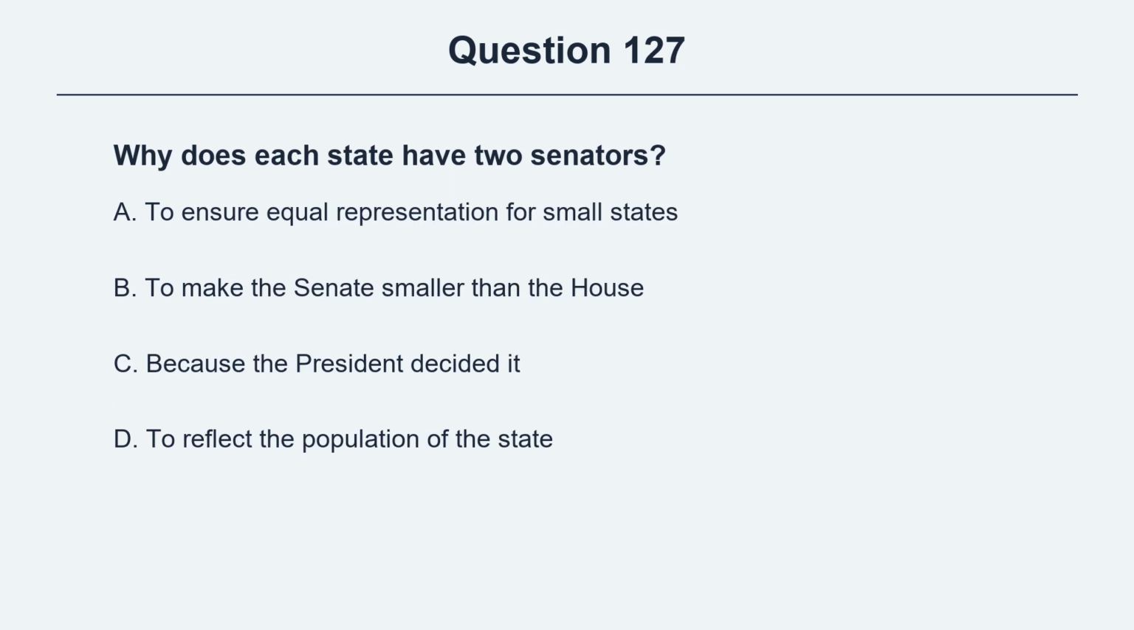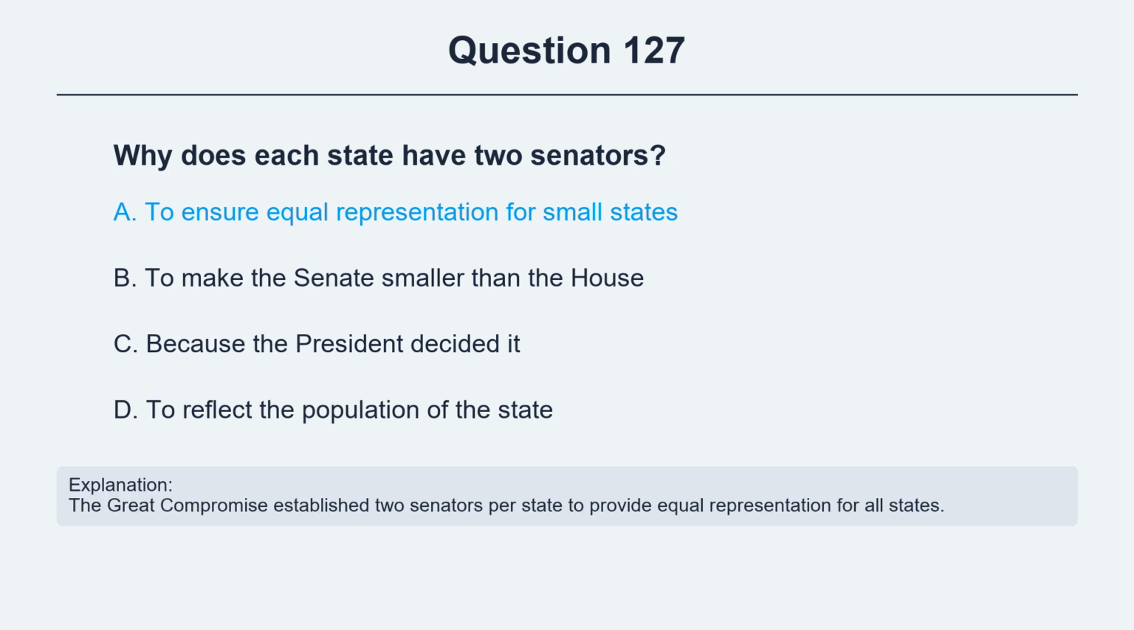Question 127. Why does each state have 2 senators? Option A, to ensure equal representation for small states. Option B, to make the Senate smaller than the House. Option C, because the president decided it. Option D, to reflect the population of the state. The correct answer is option A, to ensure equal representation for small states. Explanation: The Great Compromise established 2 senators per state to provide equal representation for all states.